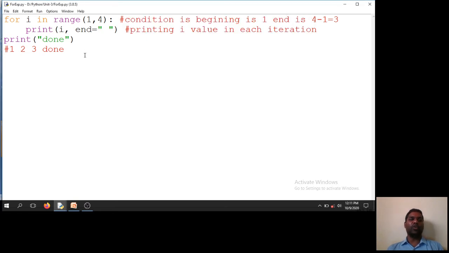And if I want a for loop with a string, for val in hello, print val.